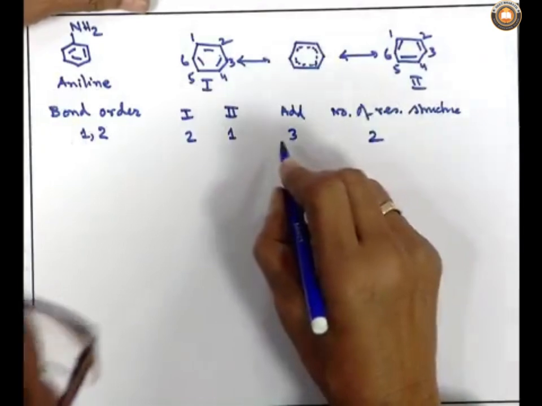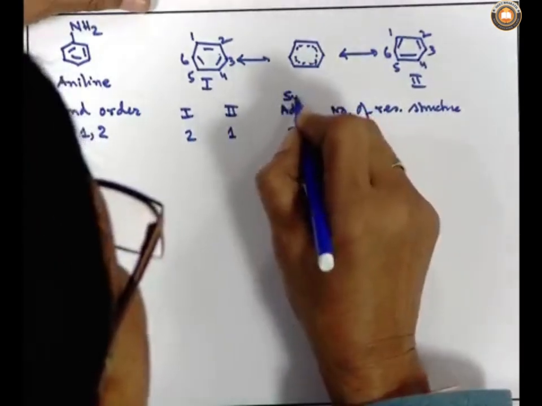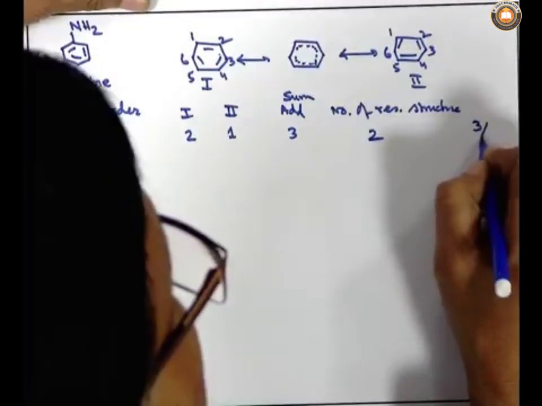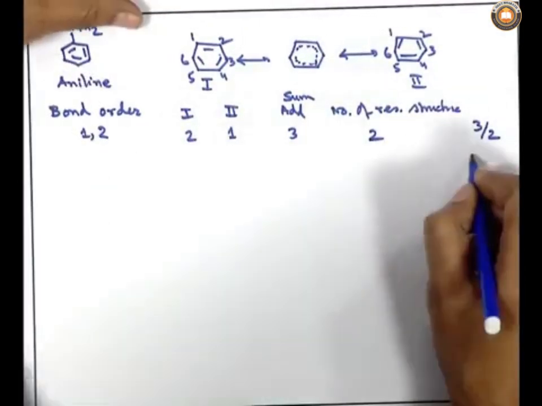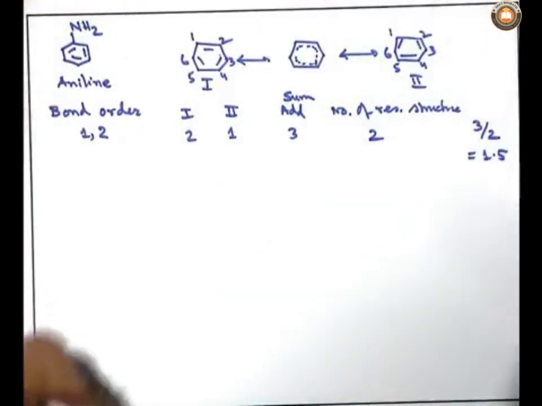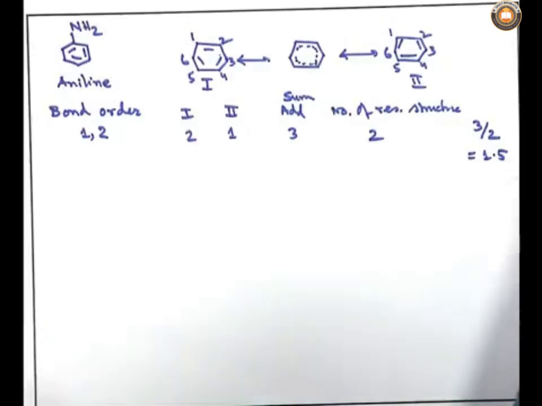So, divide the sum by the number of resonating structures, that is 3 by 2, that is the rule. So, it comes to 1.5. What is the general bond order of a benzene ring where there is no substitution? The answer is 1.5. How? Because you can take any position, not only 1-2, you can calculate for 2-3, 3-4, 4-5, 5-6 or 6-1.